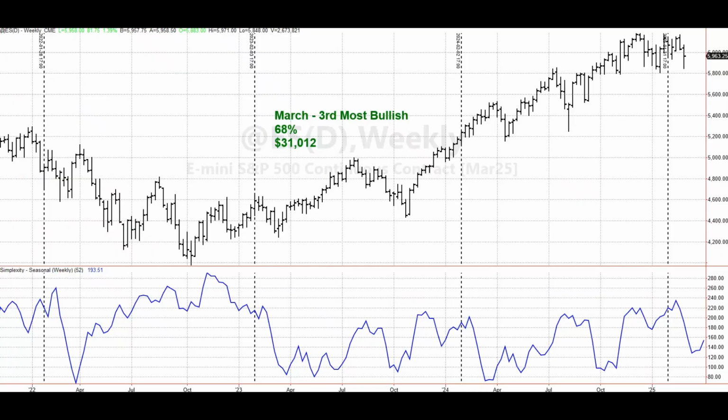And our monthly look at the S&P E-minis. March is the third most bullish month of the year, so it's a pretty decent month for stocks. 68% of the months finished higher than they opened. It has made quite a bit of money too, $31,000 in the back test.